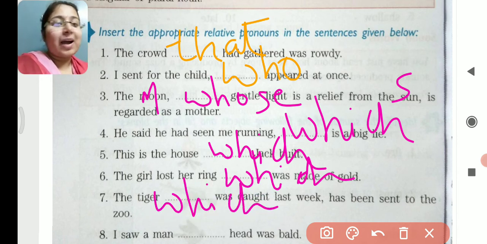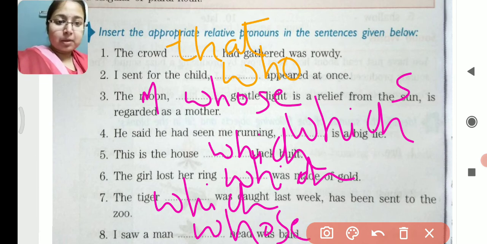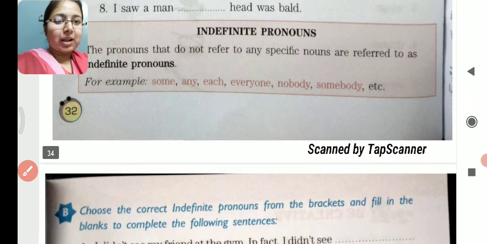Last one. I saw a man, dash, head was bald. So we are talking about man. Man's head means we are talking about something in possession. So I saw the man whose head was bald. We are talking about the man regarding his head. So that will come under possession. So we'll use whose. Next, let's move to the last question.